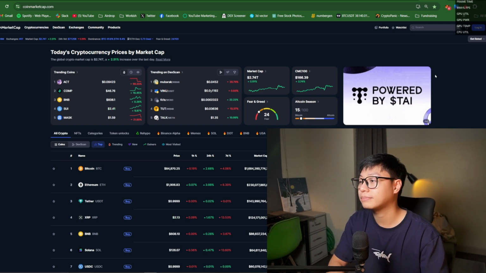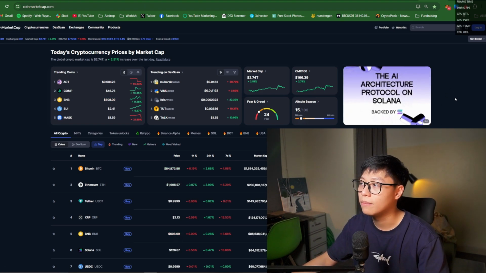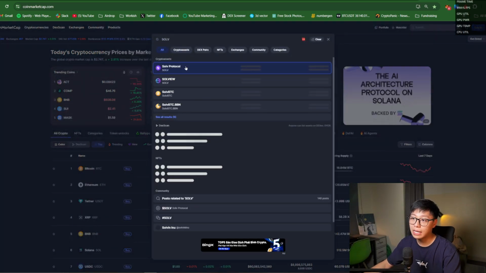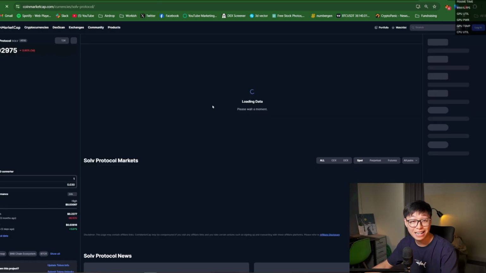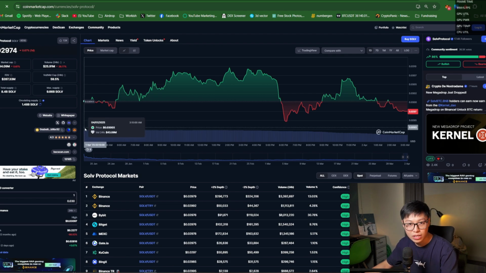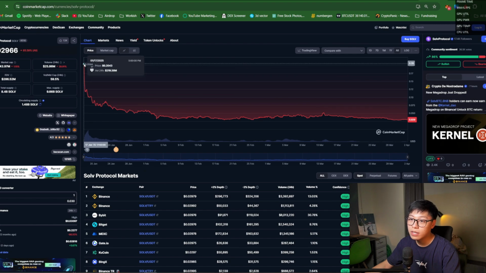And finally, looking at similar protocols to Kernel, we have Solv. Solv was also on the Binance Megadrop. It's also doing restaking, mostly on BNB Smart Chain and Bitcoin restaking. So not really Ethereum restaking, but still restaking regardless. And if you look at the price of Solv, look at that.